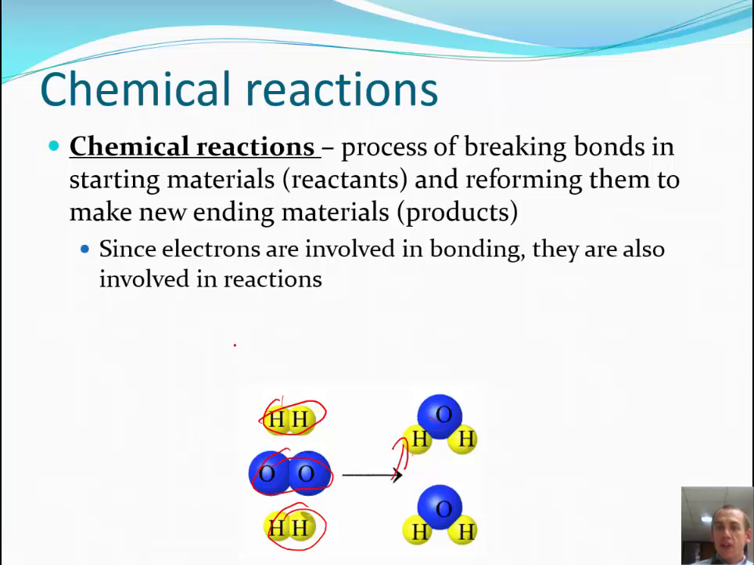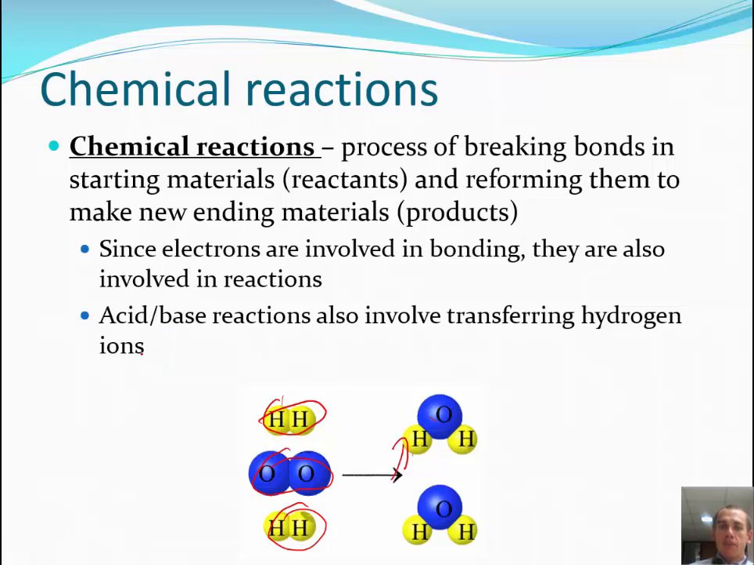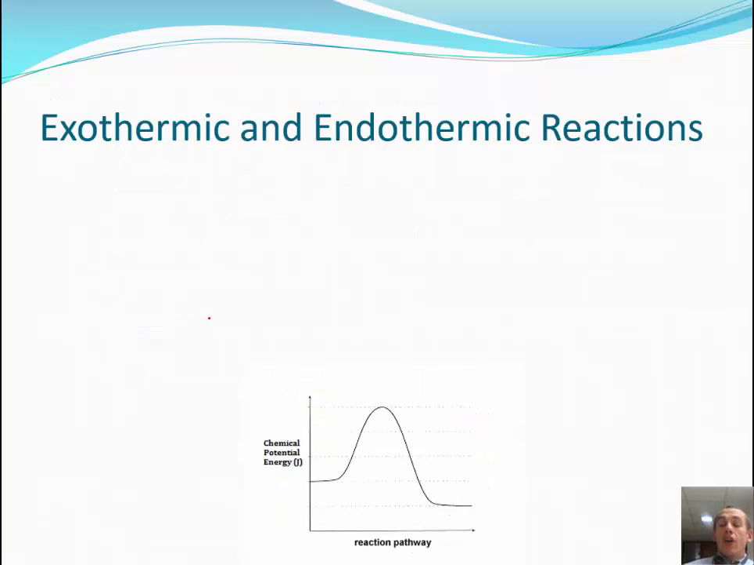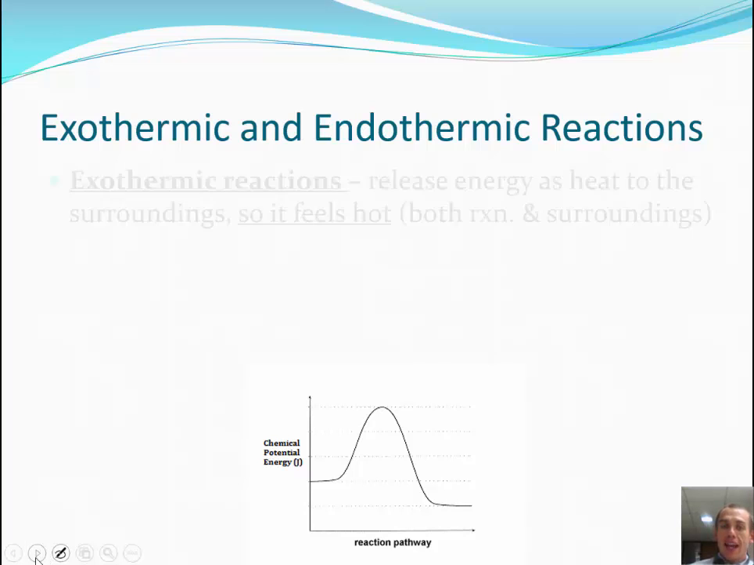Okay? So electrons are involved in bonding. They're also involved in reactions, but we're not going to worry too much about this, at least not yet. Acid-base reactions can move hydrogen ions around, and a hydrogen ion is essentially a proton. Okay? We looked at the energy in an endothermic and exothermic reaction, and just like a reaction changes bonds and it changes the substance we have, it changes the energy we have.